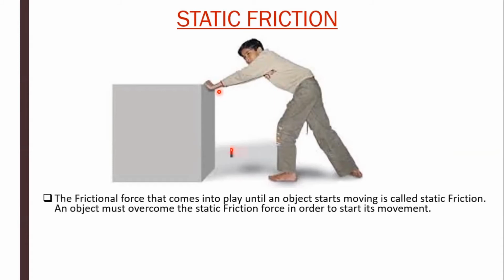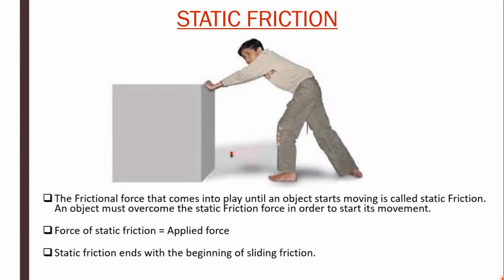So, the frictional force that comes into play until an object starts moving is called static friction. An object must overcome the static friction force in order to start its movement. Force of static friction is equal to applied force. Static friction ends with the beginning of sliding friction.